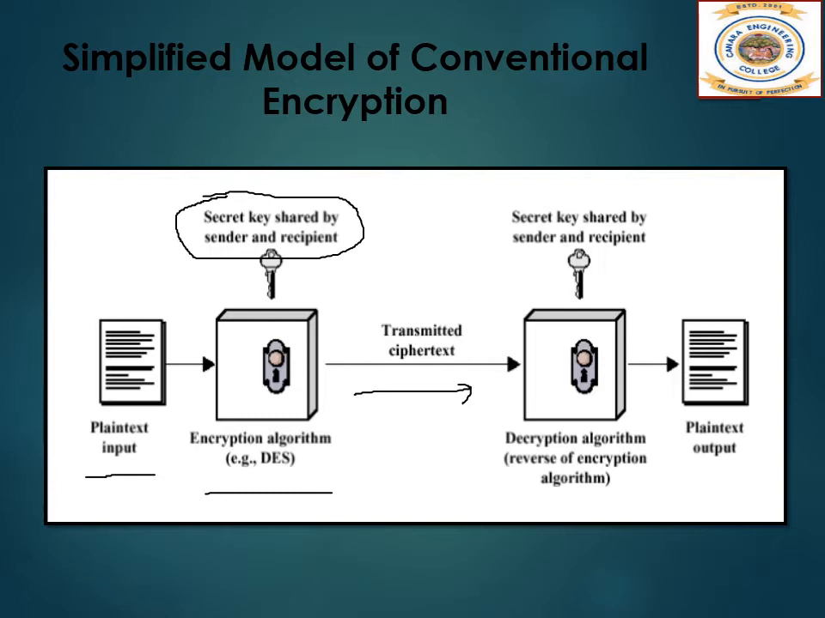Next is the decryption algorithm. This is essentially the encryption algorithm run in the reverse process. It takes the ciphertext and the secret key and produces the original plain text.